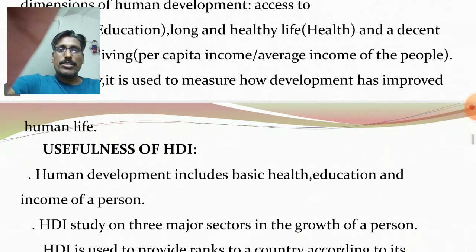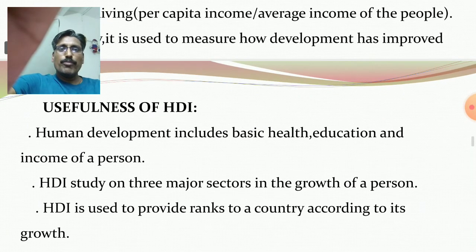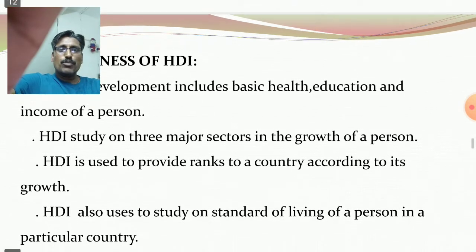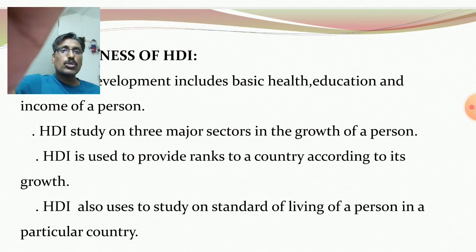Usefulness of HDI: human development includes basic health, education, and income of a person. HDI studies three major sectors of a person: the education sector, health sector, and income sector. Income means you consider the per capita income or average income. HDI is used to provide ranks to a country according to its growth.